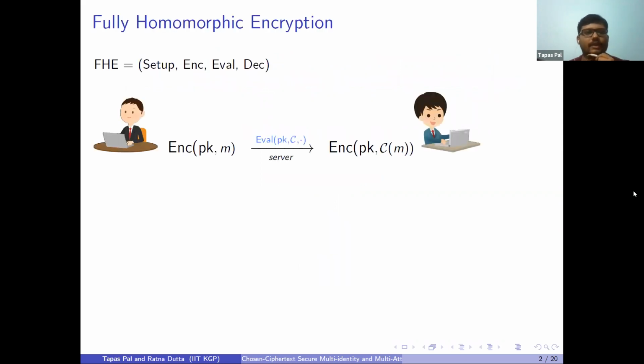Okay, first of all, what is fully homomorphic encryption? It is just a plain public key encryption, but with an additional algorithm like Eval.